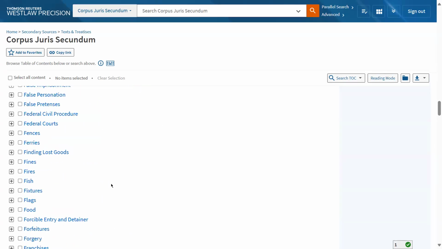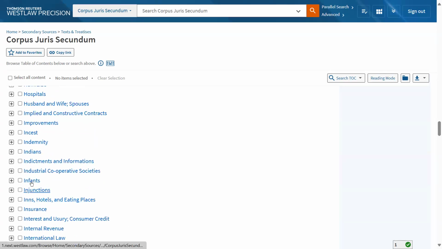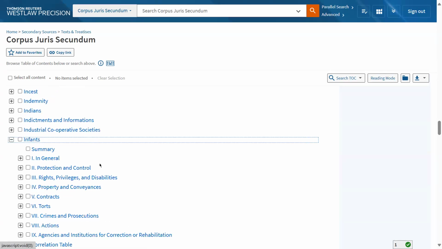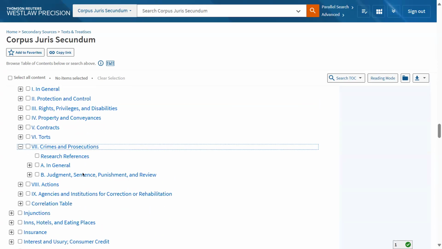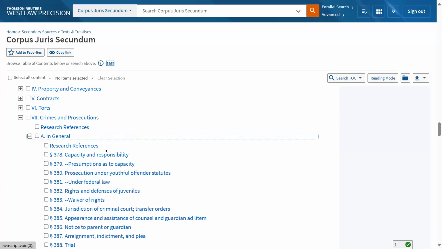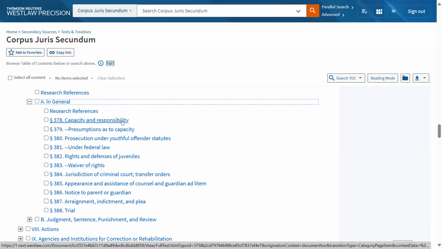I could go down and see if maybe it's under infants, perhaps. And here we have it, infants. So I might want to take a look at that, crimes and prosecutions, and start opening up these chapters to see rights and defenses of juveniles, waiver of rights, notice to parents, presumptions as to capacity and responsibility.